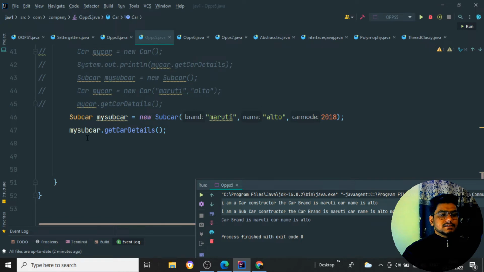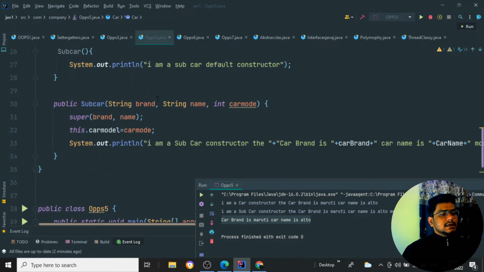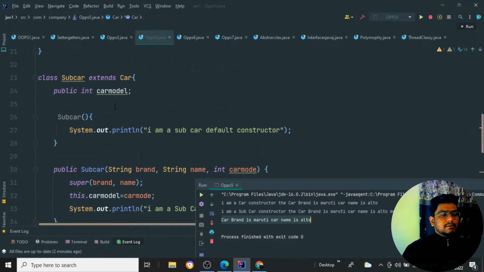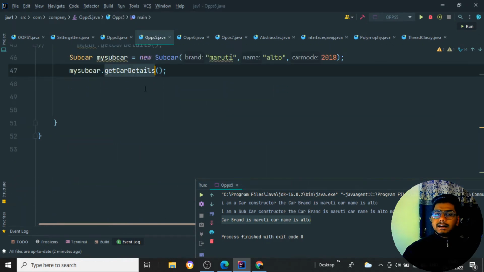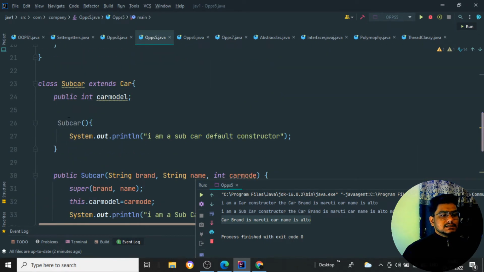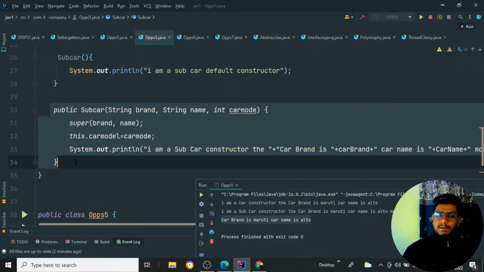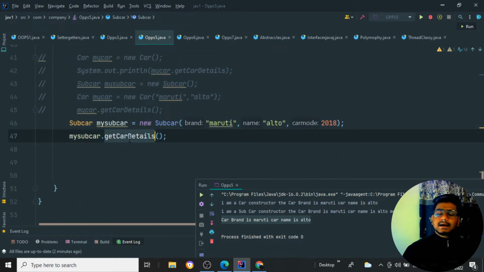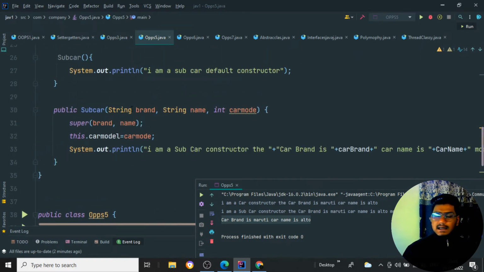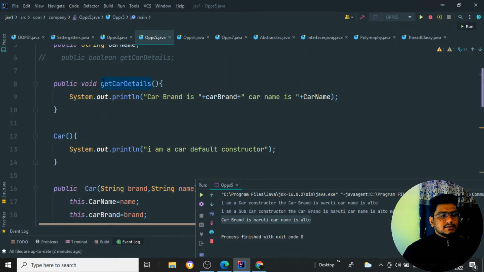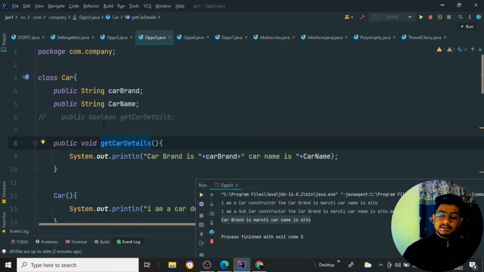Then on the 47th line, when I'm saying myCar.getCarDetails, it is just telling the car brand is Maruti and the car name is Alto. So here you see, in the subclass I don't have a getCarDetails method. I have just two constructors, one without parameter and the second with parameter, but I don't have getCarDetails inside my child class. It is present inside my parent class.